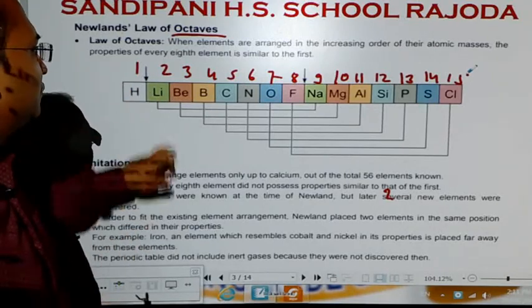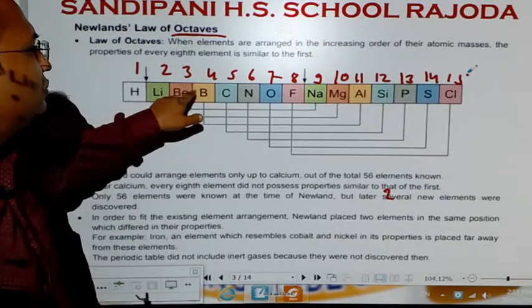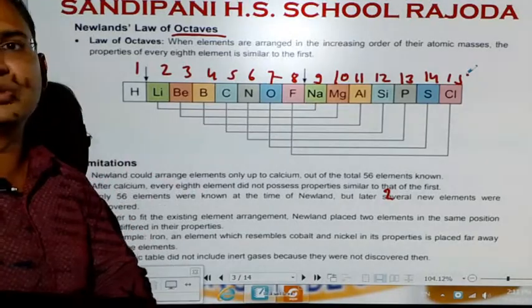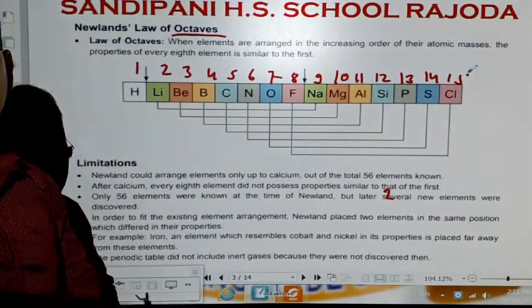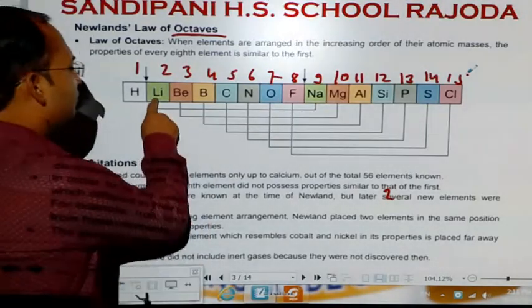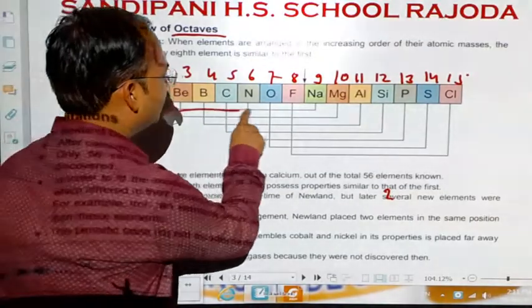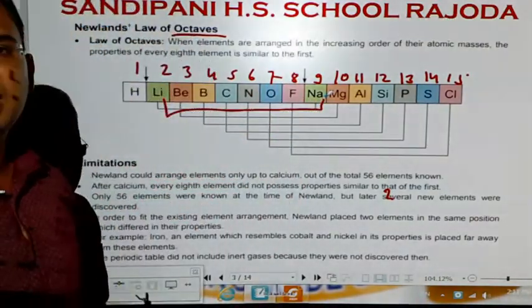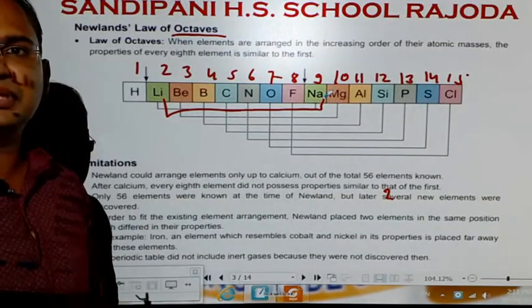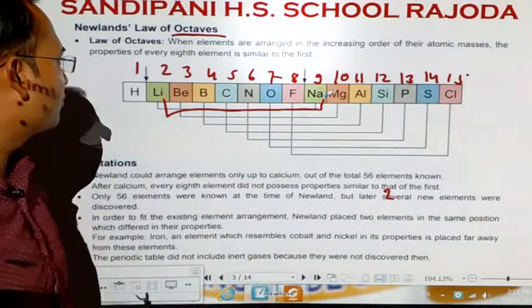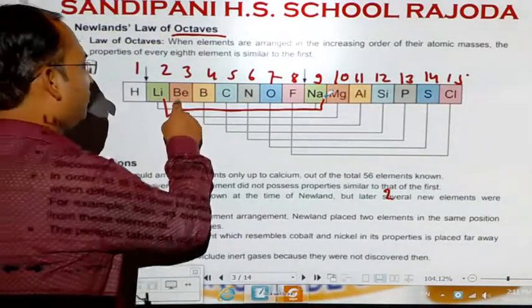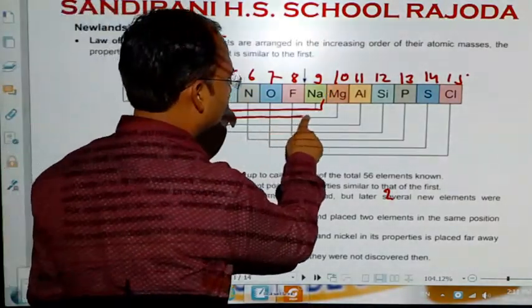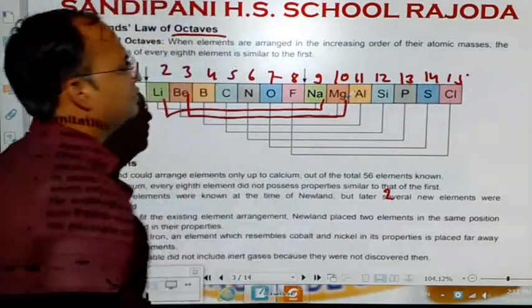After lithium, 1, 2, 3, 4, 5, 6 and the 7th is sodium. So, lithium has properties similar to those of sodium. Somehow the properties of lithium and sodium are similar. In the same way, beryllium resembles magnesium.